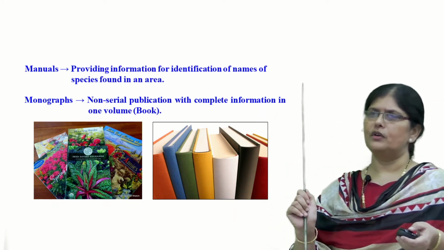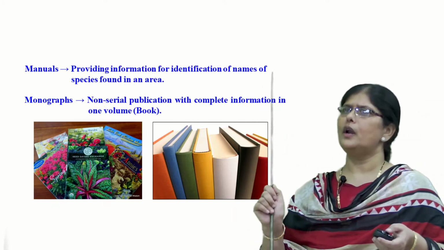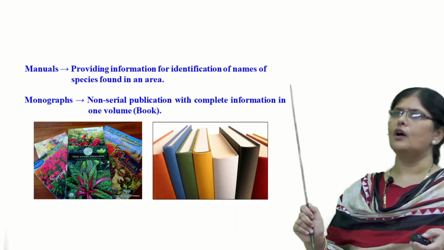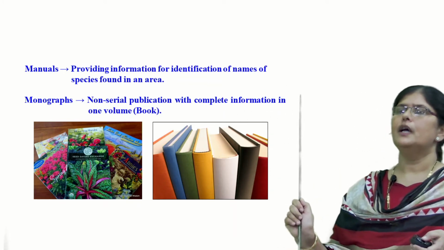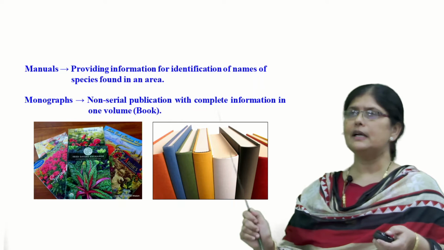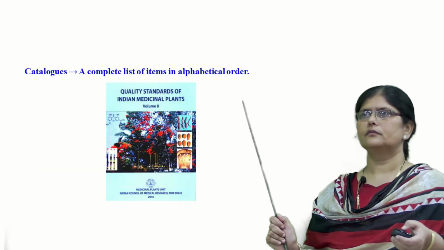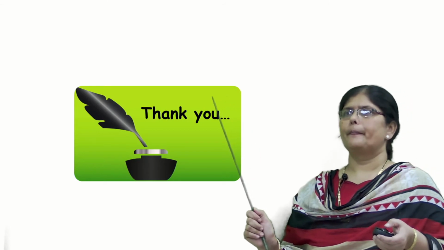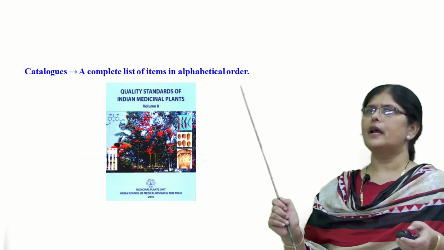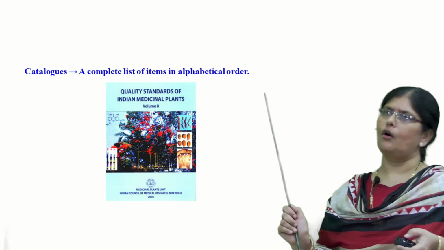It may be about the genus or the species or the family, only about a single taxon. The non-serial publication with complete information is present in one volume about one single taxon. It is called a monograph. Catalogs: they are the complete list in alphabetical order.